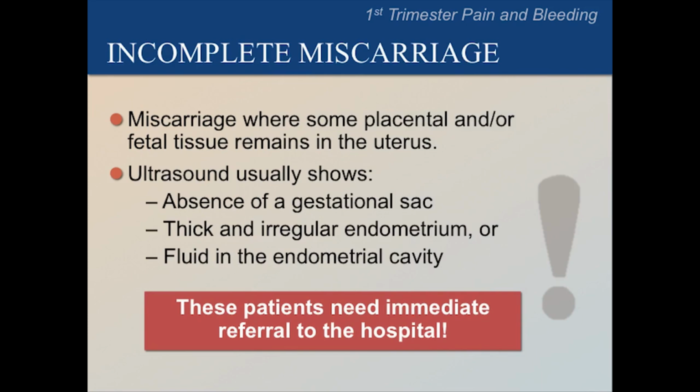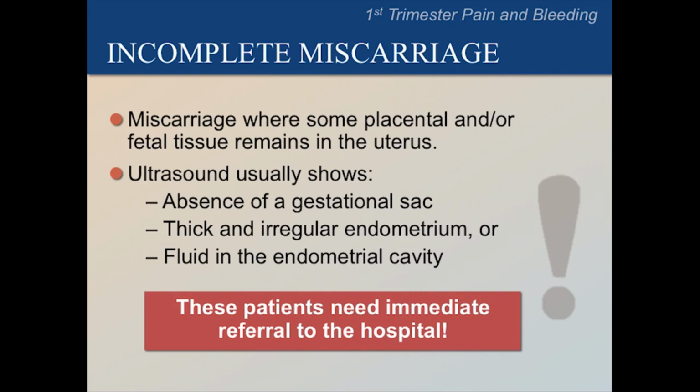In an incomplete miscarriage, some placental and/or fetal tissue will remain in the uterus. A woman often experiences some pain and bleeding and possibly fever if it becomes infected. Because she might not even know she was pregnant, she may dismiss these symptoms as just a heavy period. On ultrasound, we can usually see a very thick and irregular endometrium or fluid in the endometrial cavity, but no gestational sac. A patient with an incomplete miscarriage needs to be referred immediately to the hospital because an infection may occur in the tissues retained in the uterus, which may make the patient very ill.